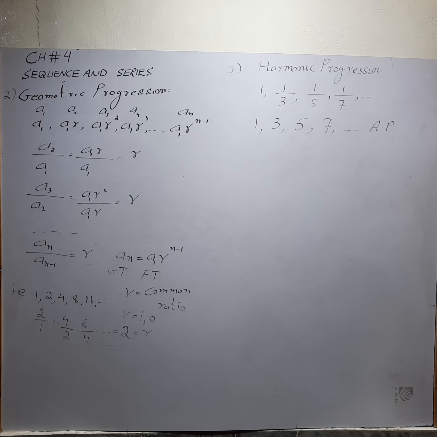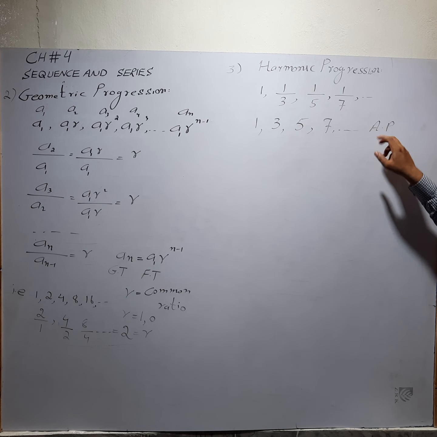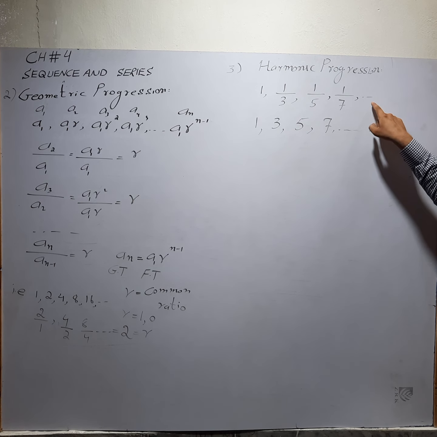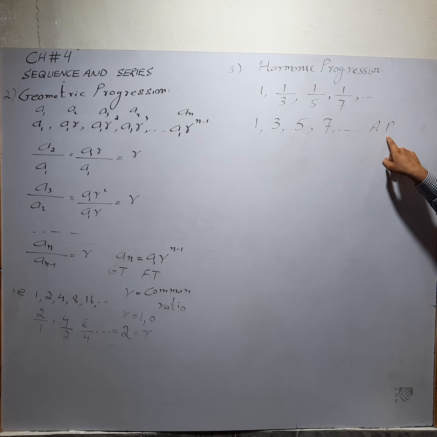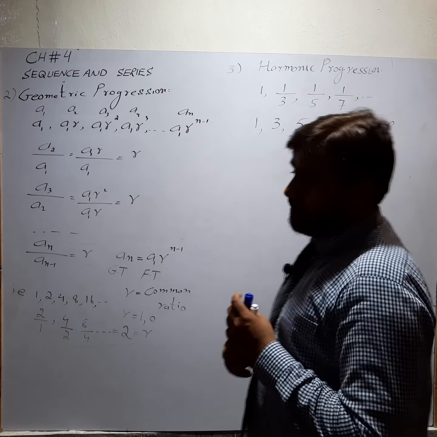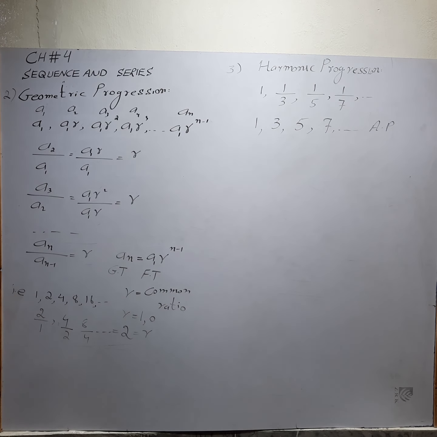So, if the reciprocal of a progression gives an arithmetic progression, it means that the given progression is a harmonic progression. So, these are the basic three types: arithmetic, harmonic and geometric progression.